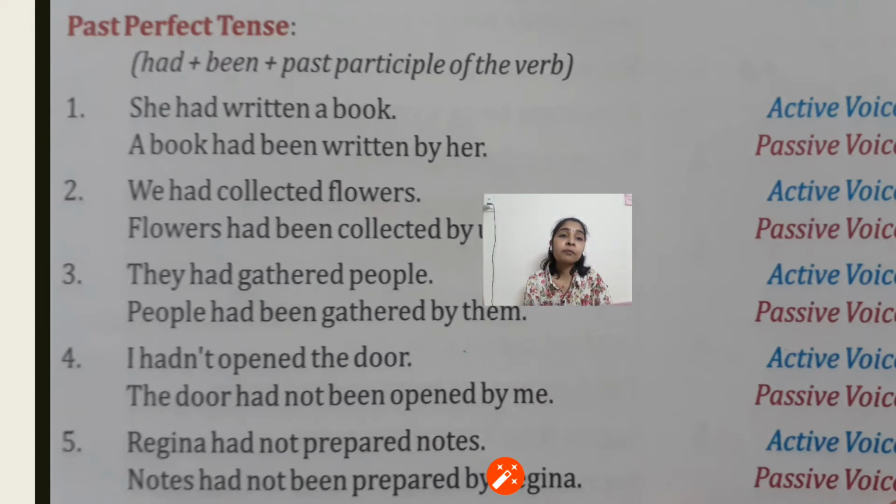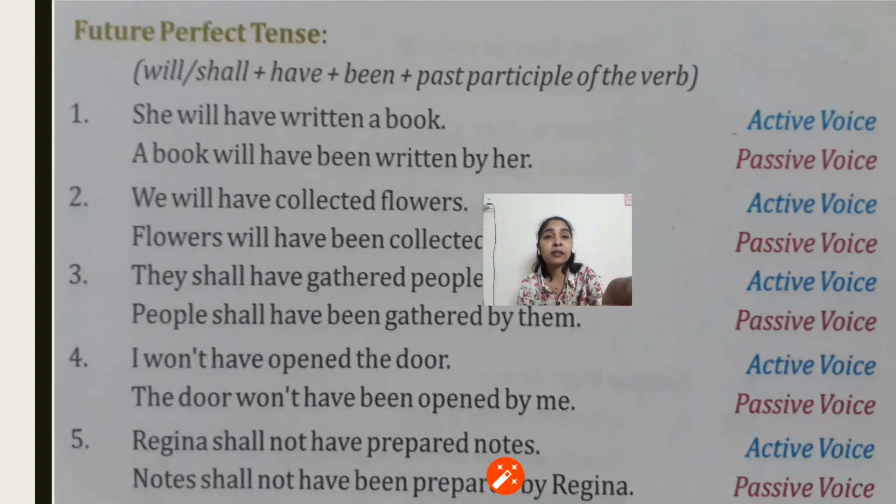In case of past perfect, there is no difference in the auxiliary verb on the basis of number, because for singular or plural we use "had" both times. The same is the case with the active voice also.